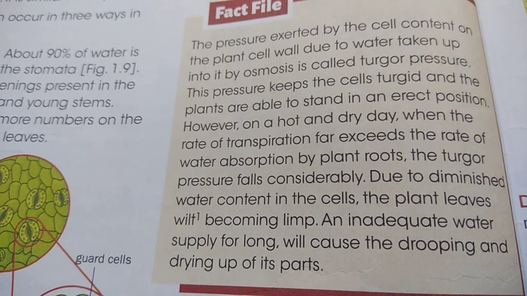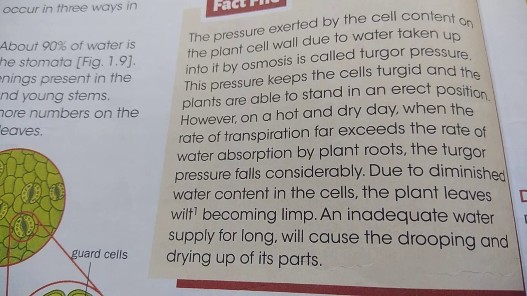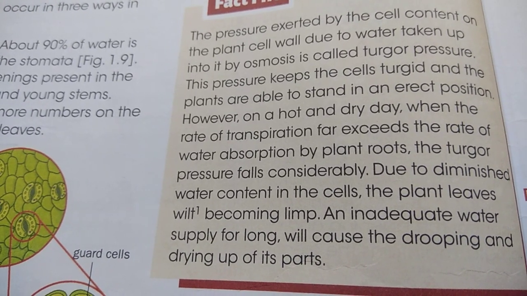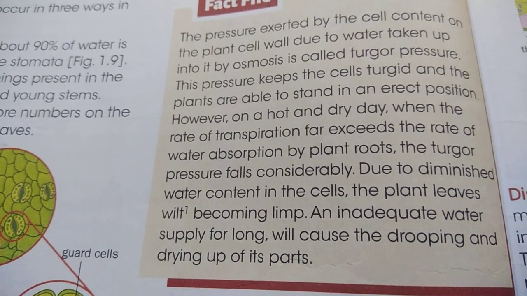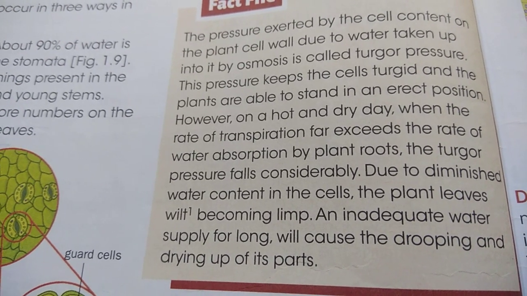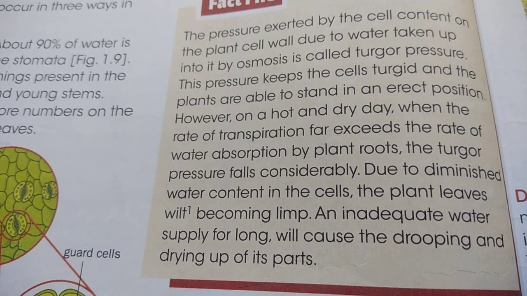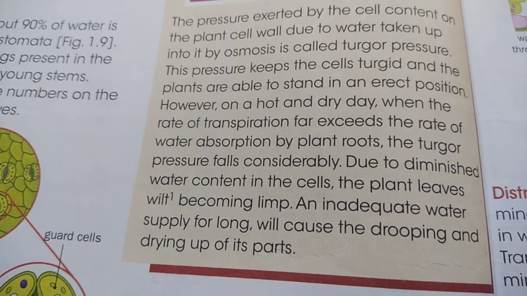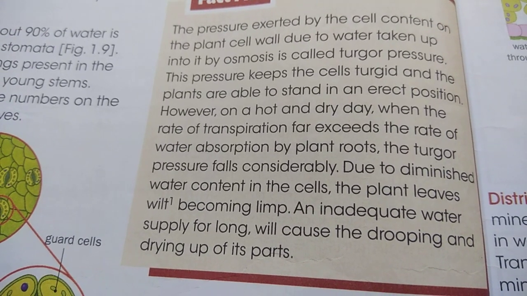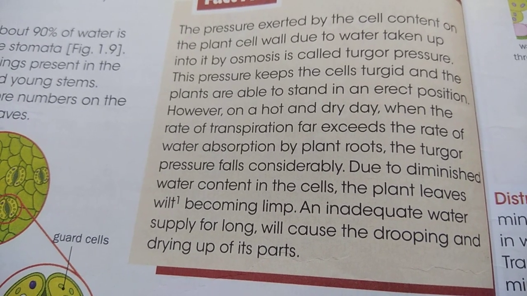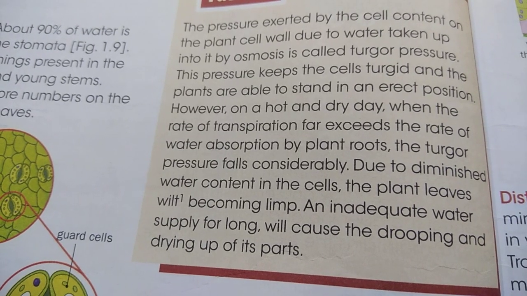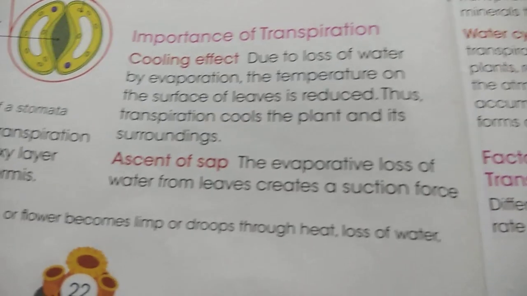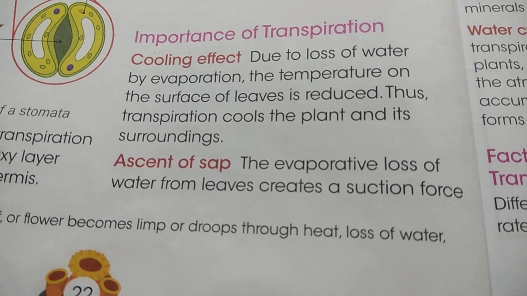So they just droop down, because less water is left in the cell due to the higher rate of transpiration. So an inadequate water supply for long will cause the drooping and drying up of its parts. We can say the adequate amount of water in the cells keeps the cell turgid, which helps to keep the plant erect. Now let's start another heading, importance of transpiration.